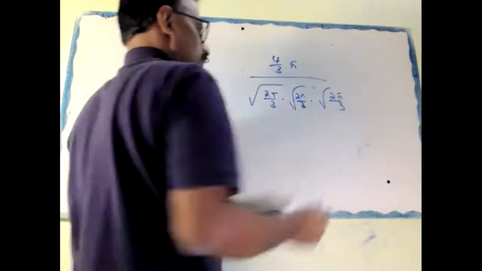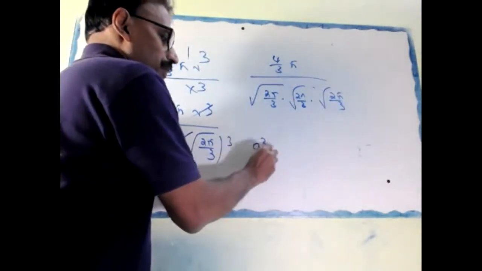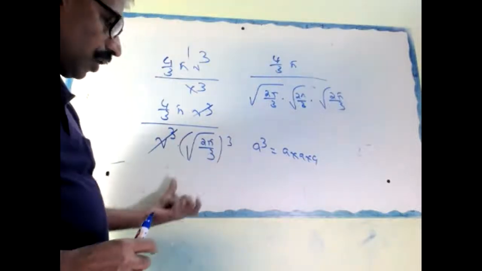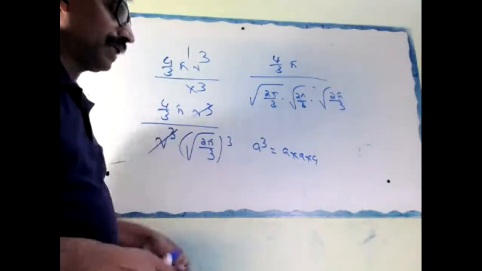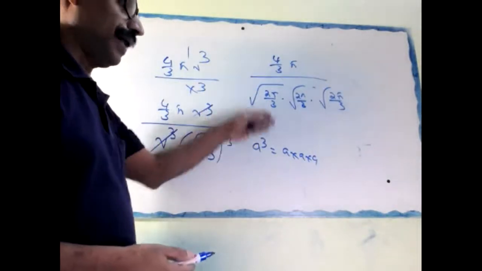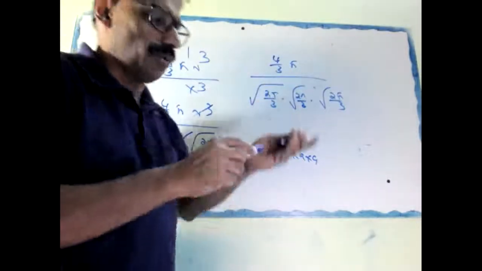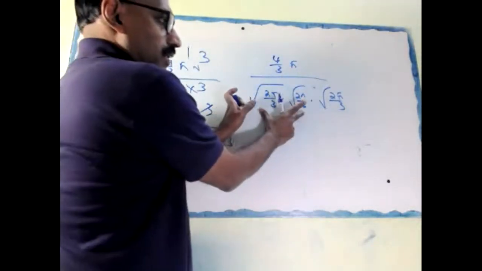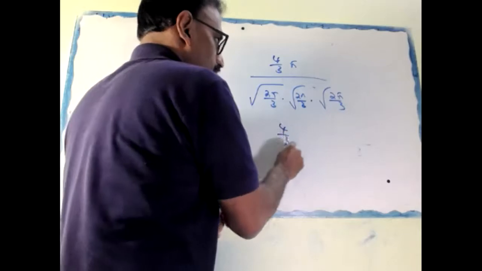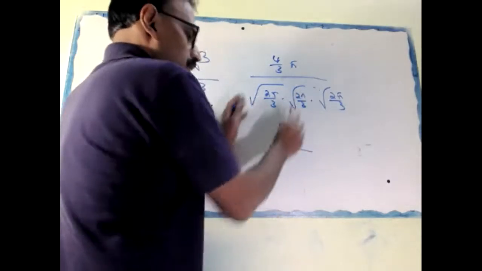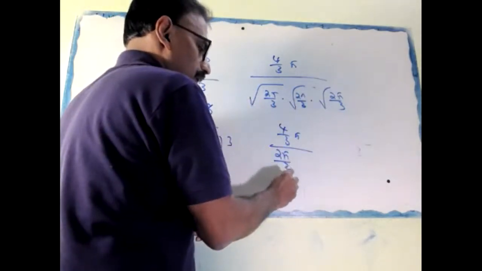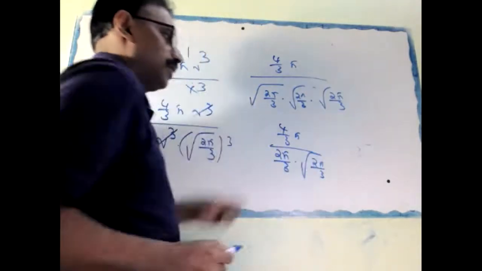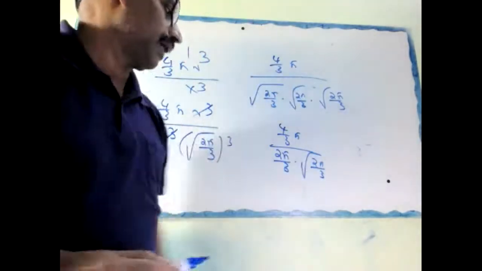Correct or not? Because a cube means a into a into a. Root of 2 pi by 3 whole cube means root of 2 pi by 3, root of 2 pi by 3, root of 2 pi by 3. Okay, that is this one: 4 by 3 pi divided by 2 pi by 3 into root of 2 pi by 3. Because root of a into root of a is a.